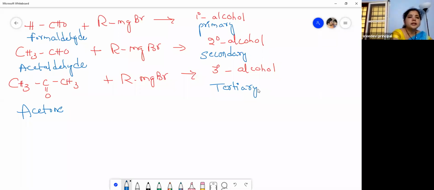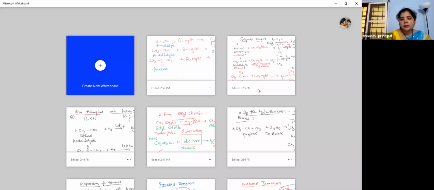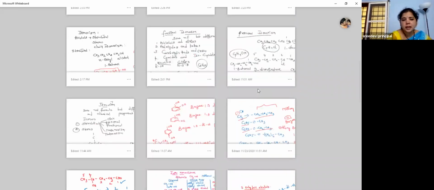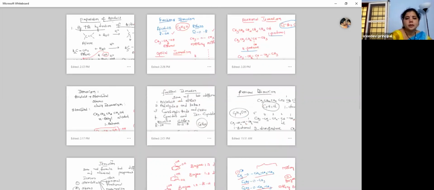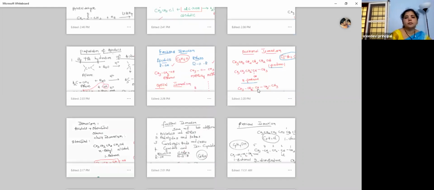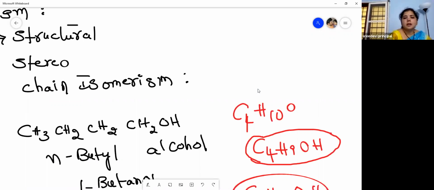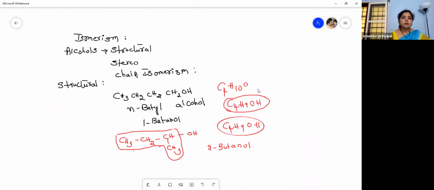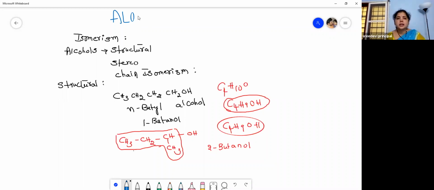Okay, so now let us revise what we have learned today. So today we have discussed about isomerism. See, what did we discuss today about isomerism? Alcohols show different types of isomerism. What are the different types of isomerism shown by alcohols? Alcohols show structural isomerism and then stereoisomerism. Okay, alcohols exhibit structural and stereoisomerism.